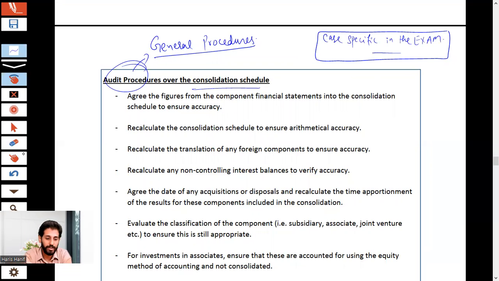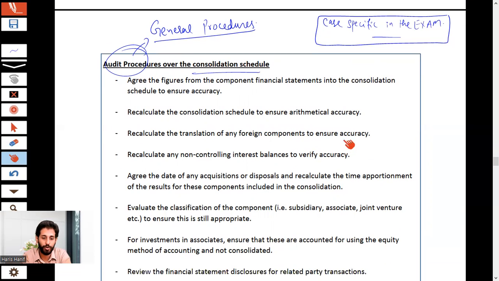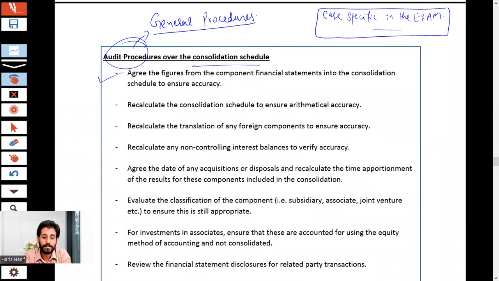Right? Now, this is the audit procedures over the consolidation schedule. Agree the figures from component financial statements into the consolidated schedule to ensure accuracy. What is that thing? Because figures are now being imported from the component, and that is included in the group financial statements. So if it is consolidated FS, you need to agree the figure back in the component individual financial statements. You can recalculate the consolidation schedule to ensure accuracy. Recalculate translation of any foreign components to ensure accuracy. Foreign currency translations, IAS 21.